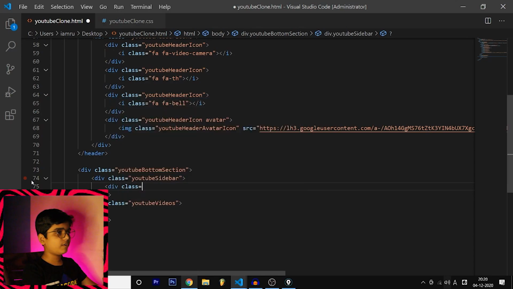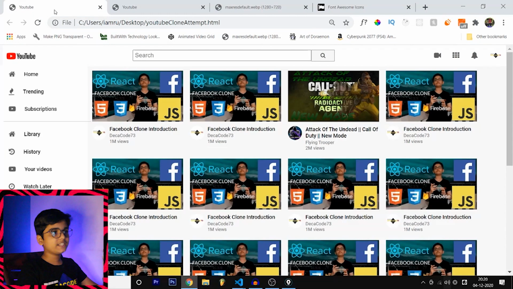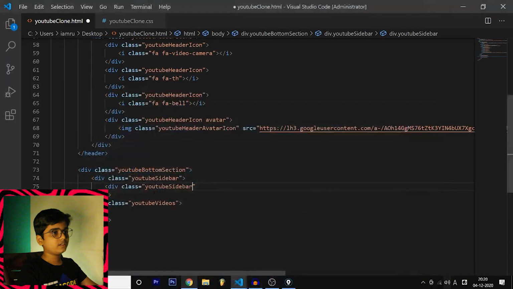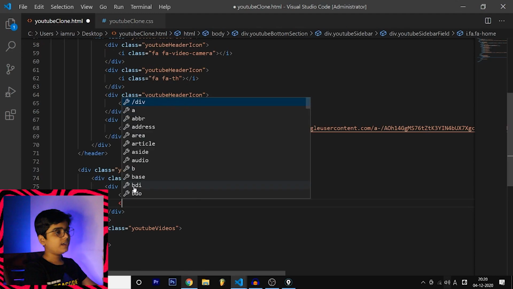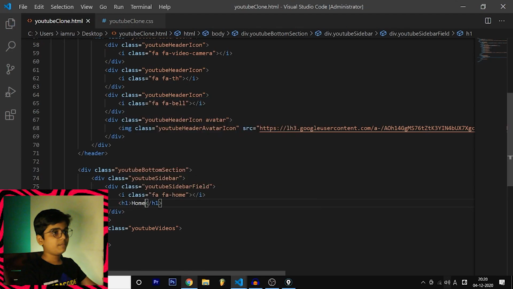So div class is equal to YouTube sidebar field. What do I mean by field? That chunk of one tab. So this one thing is a sidebar field. Inside the sidebar field, you are going to have class is equal to an icon basically. First icon is home icon. Perfect. And after that you are going to have an h1 which says that it is home. Perfect. And we are going to have all the other icons just like that. I'm just going to paste it.